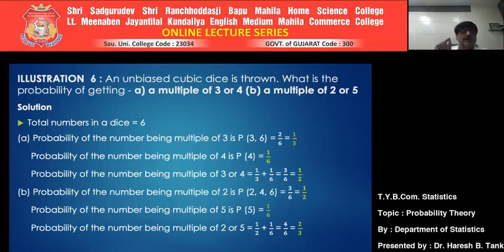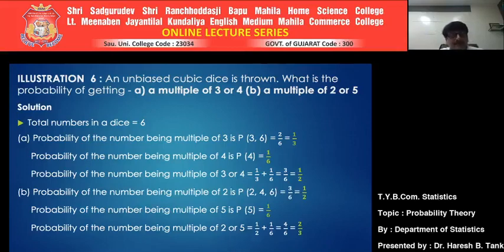So the total number of favorable cases for getting a number which is a multiple of 3 is 2. So the numerator would be 2, divided by the total number of possible outcomes. While throwing a die, the total number of possible outcomes is 6. So it is 2 by 6. Further simplifying it, naturally it comes to 1 by 3. Now think of the second part.